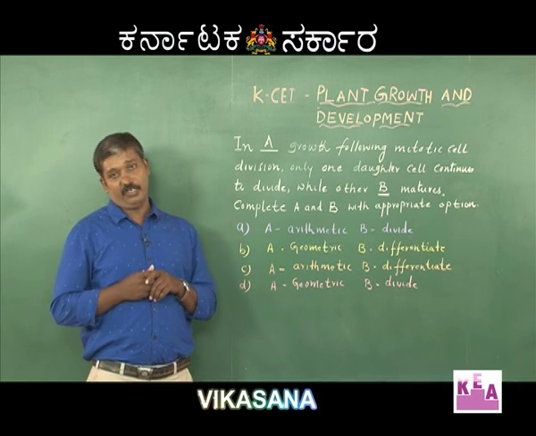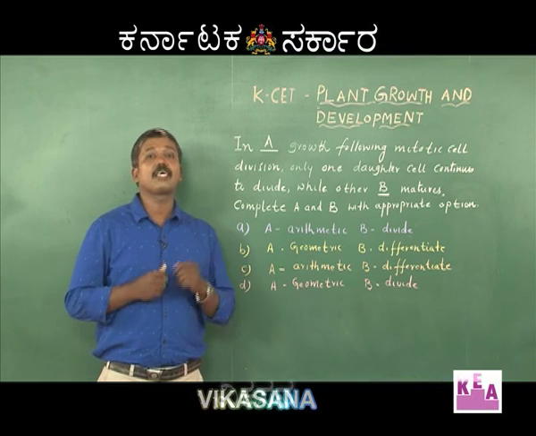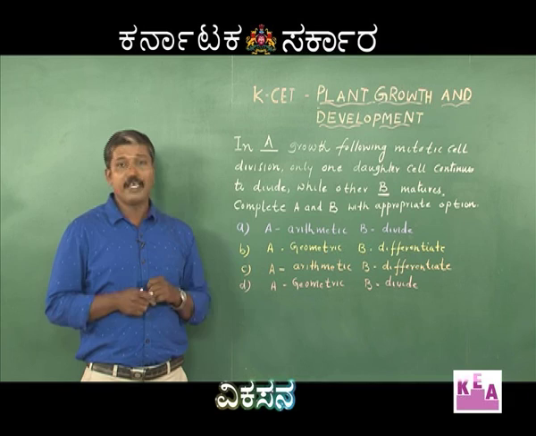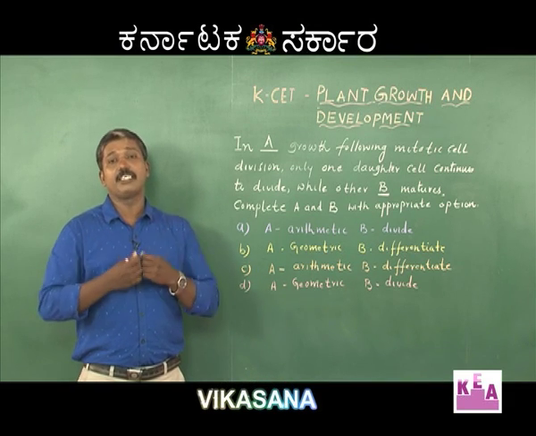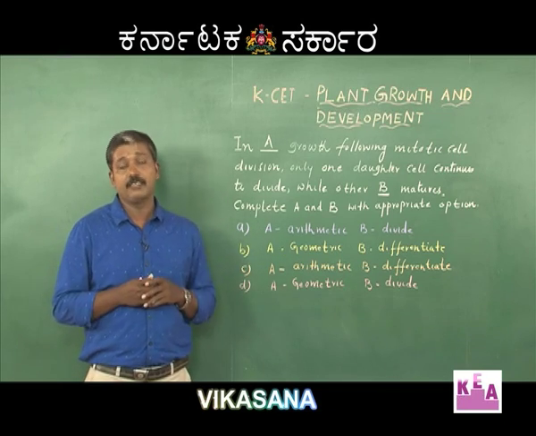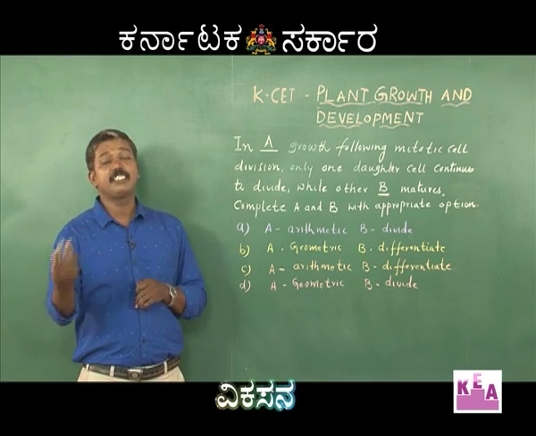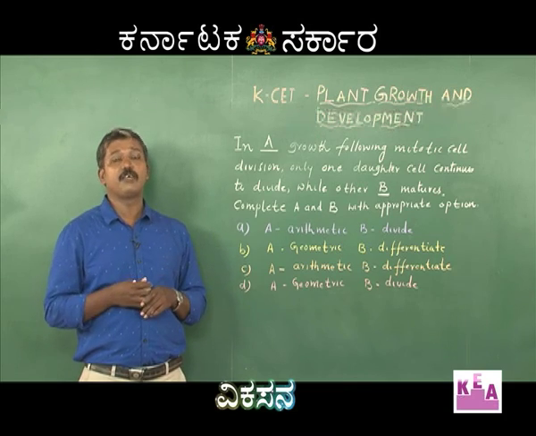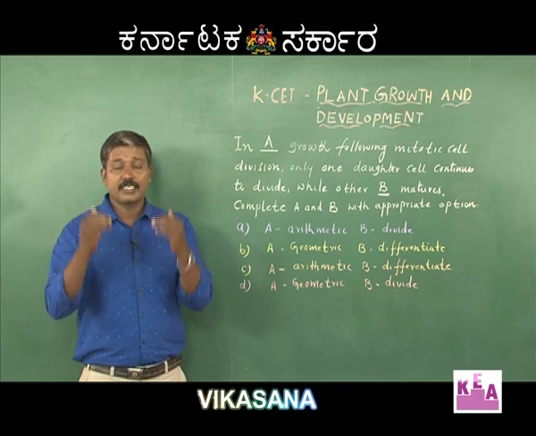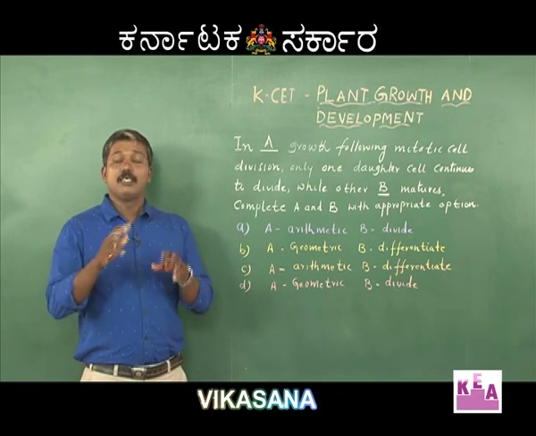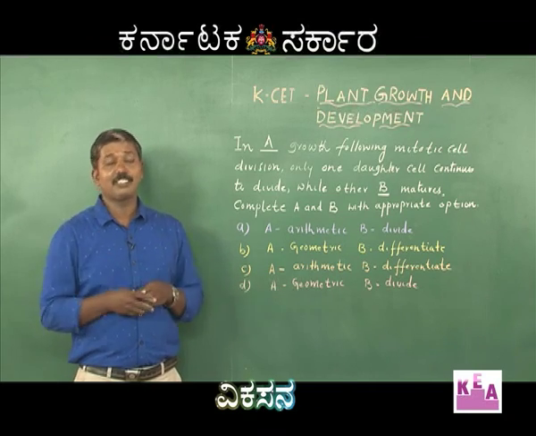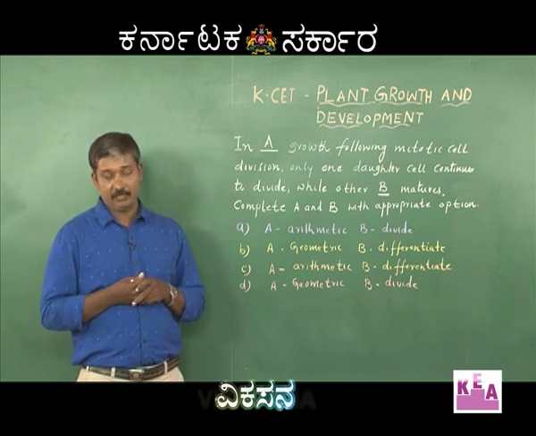There are two types of growth, arithmetic and geometric. In arithmetic growth, when one cell divides into two, only one of the cells retains the ability to divide, the other one differentiates, meaning it loses the ability to divide and differentiates to perform a specific function. Whereas in geometric growth, when the cell divides and gives rise to two daughter cells, both the daughter cells divide again without any differentiation.